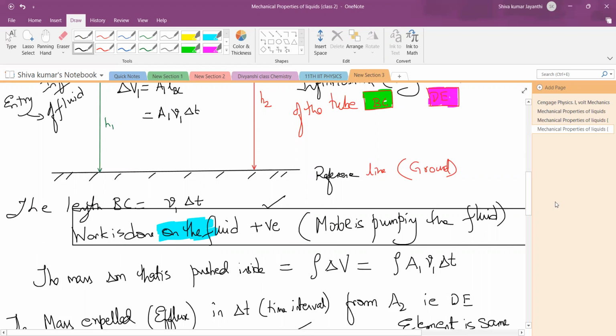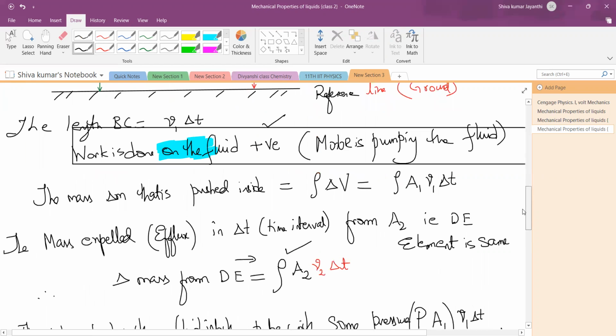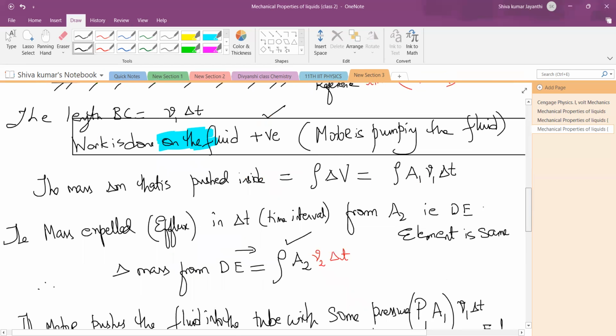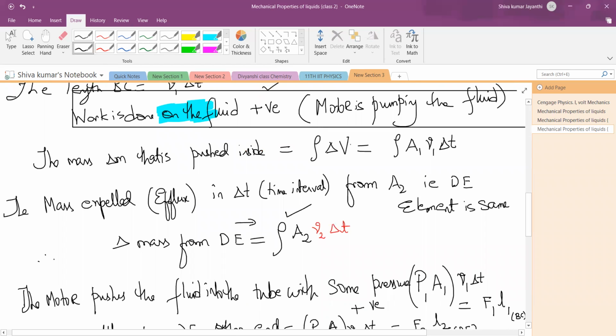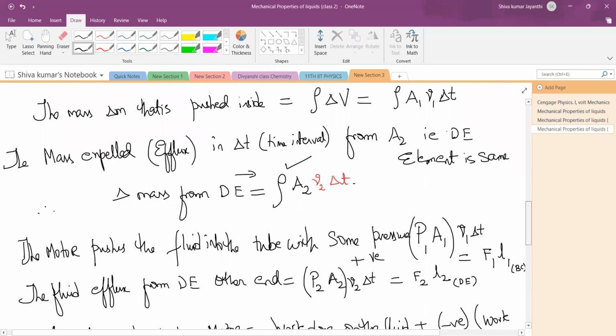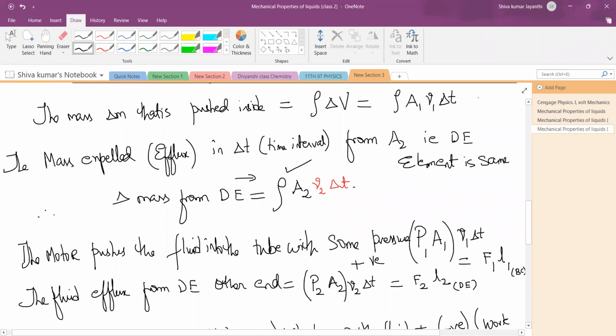So we have tried to find out the mass on both sides. We wrote mass in terms of density. Mass is equal to density into volume, and volume means area into velocity V1 into delta T. This is the entering mass and this is the exiting mass. Both are the same. This is equation 1, this is equation 2. These two are exactly equal because of the equation of continuity.